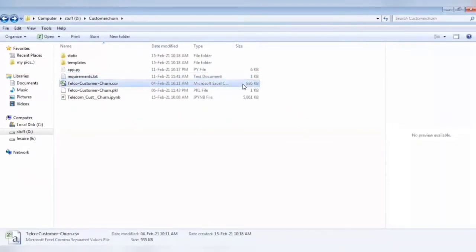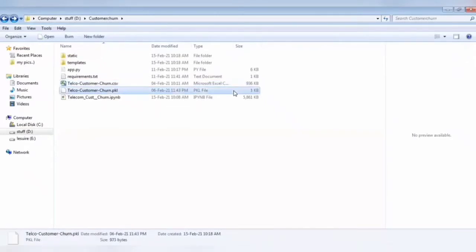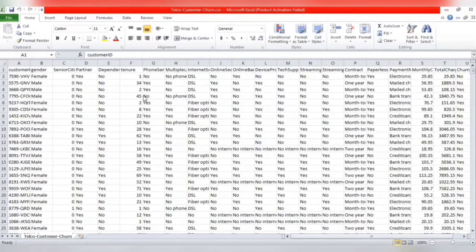And this is telecom customer churn.csv, basically known as the data set, which we are going to use for our training and testing purposes. And after running our Jupyter notebook, we have saved our model using the pickle library. So there is a file with the .pkl extension, and this is our Jupyter notebook. The telecom customer churn dataset has 7043 records and 21 columns or features like gender, senior citizen, partners, tenure, phone services, multiple lines, on the basis of which we are going to build our churn prediction model. So let's go over to our Jupyter notebook where we have built our model.